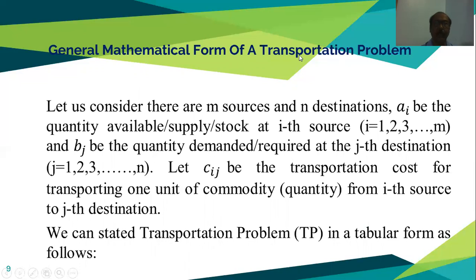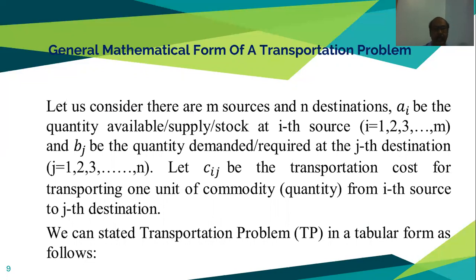General mathematical form of a transportation problem. Let us consider there are m sources and n destinations. We already discussed this, but here we are discussing it more elaborately.